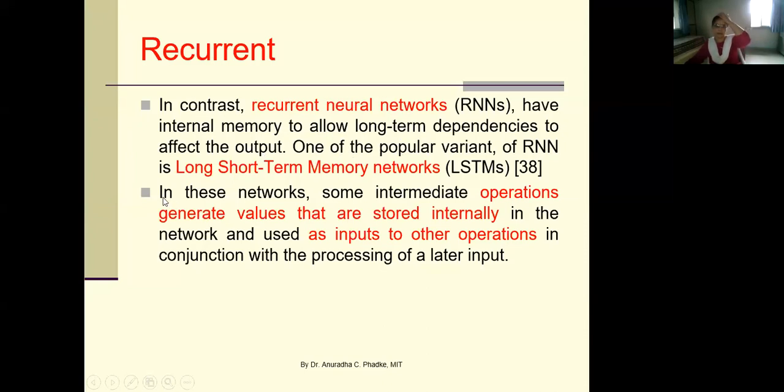Okay. But as this is not included in syllabus, we are not going into details of these types of recurrent networks. Okay. So in recurrent networks, some intermediate operations generate values that are stored internally in the network and used as inputs to other operations in conjunction with the processing of a latter input. Okay. So your current output depends on present input and previous outputs. That's why there is need of memory in case of recurrent or feedback type of networks. Okay.